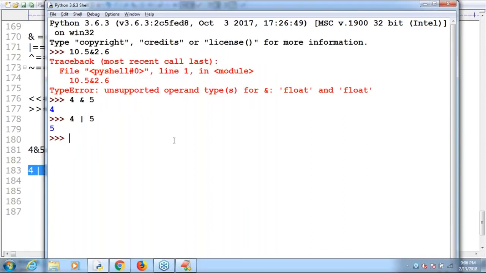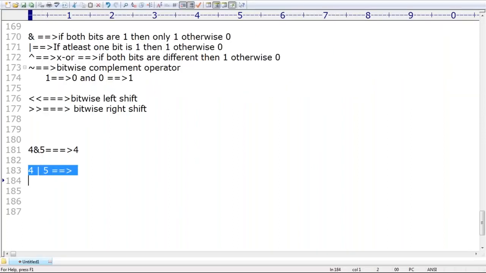Yes, man. Something like it is a mathematics class, not Python class, it seems. It's a matter of one session. Don't worry. Okay, 4 OR 5. Its value is 5, sir.